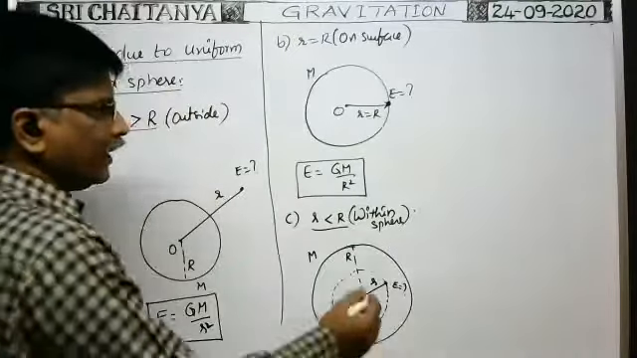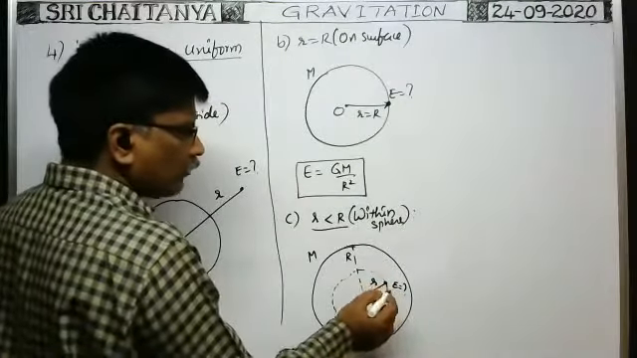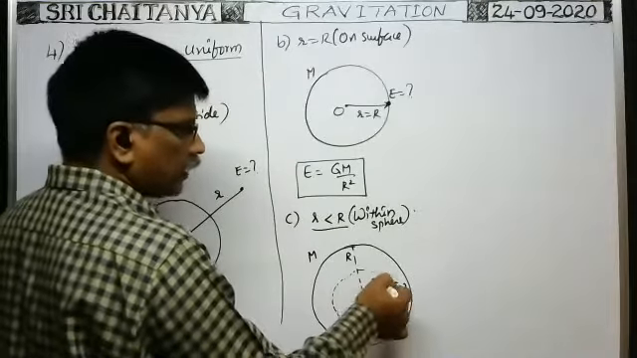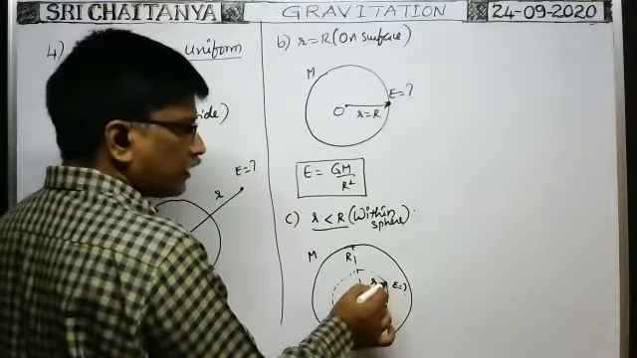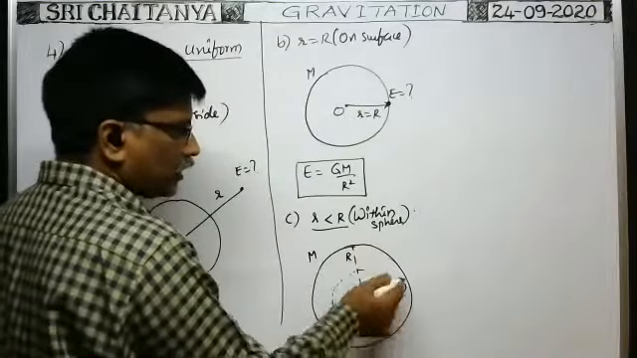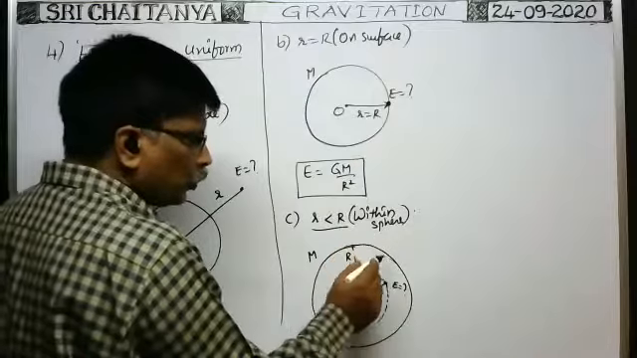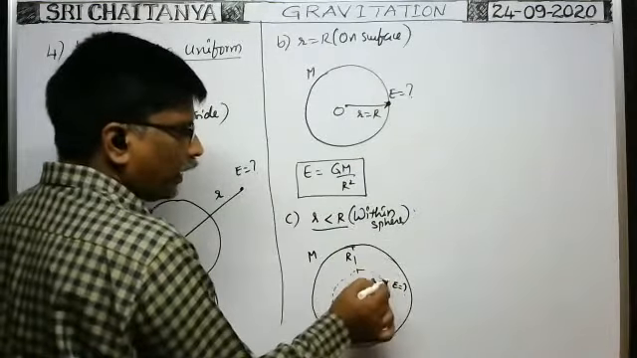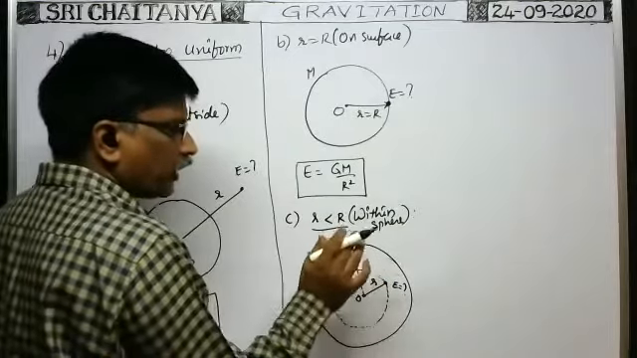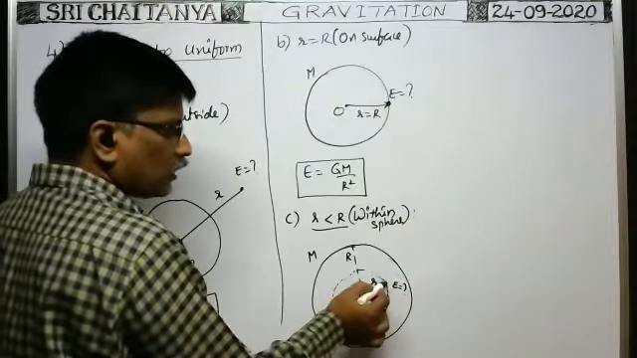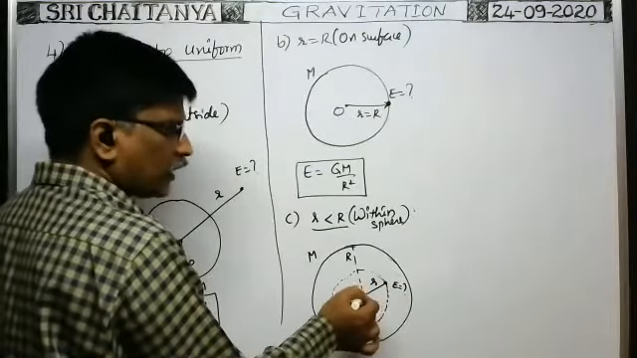Here you see, at this point, the intensity of gravitational field exists only due to the mass enclosed by this part of the solid sphere. Due to the mantle part, that means the surrounding part, suppose you forget the solid sphere. Due to the mantle part at this point, if you find the intensity of gravitational field, it becomes 0, because intensity of gravitational field is towards the center of the sphere only.